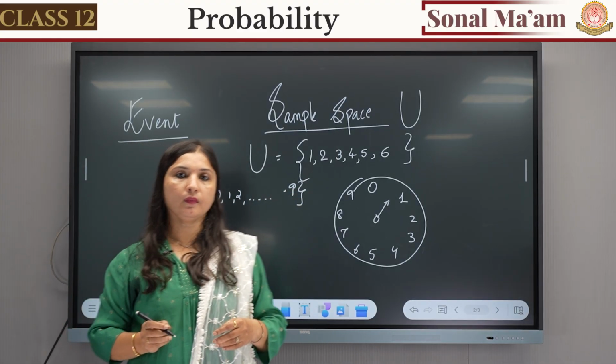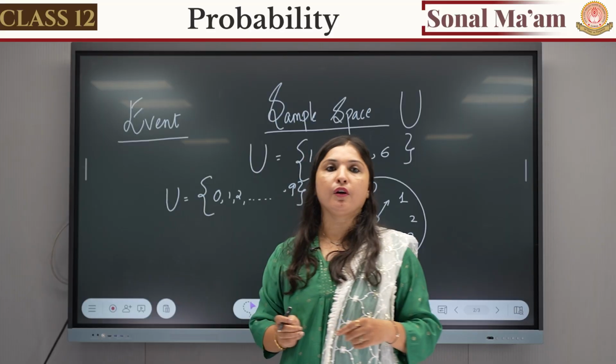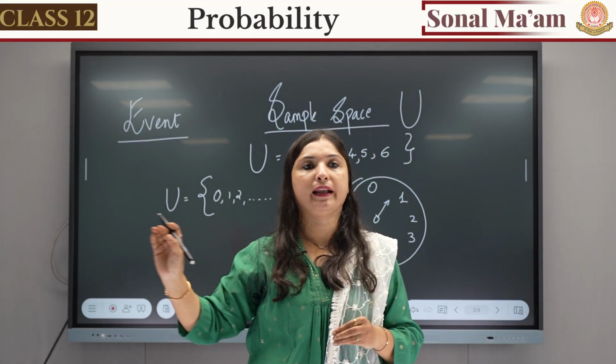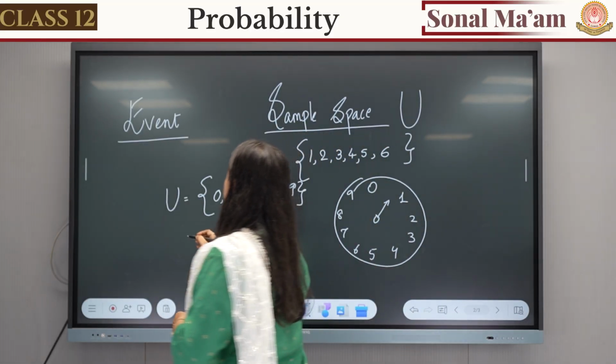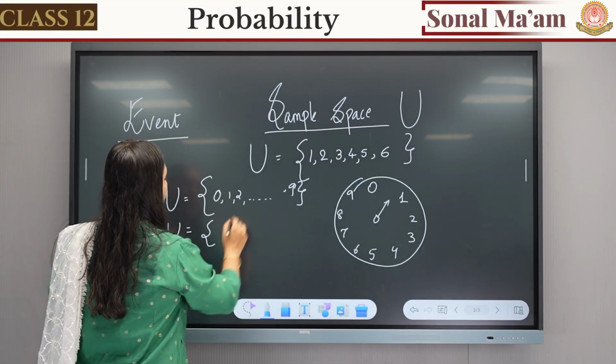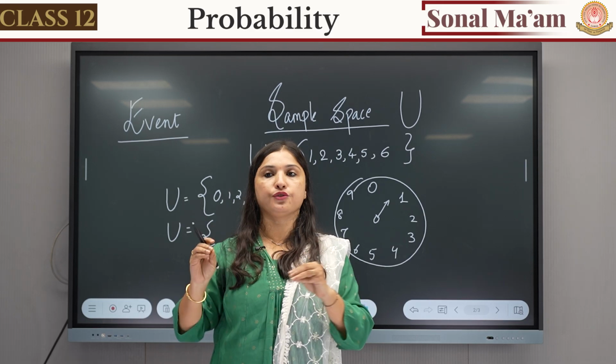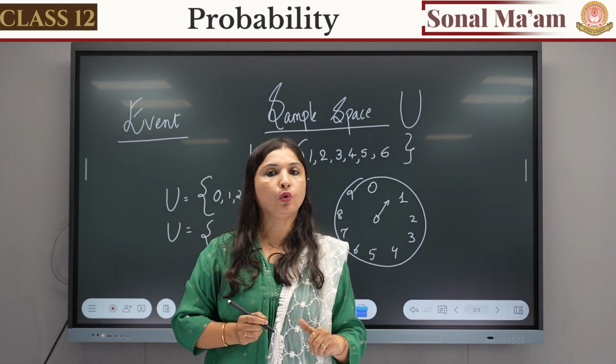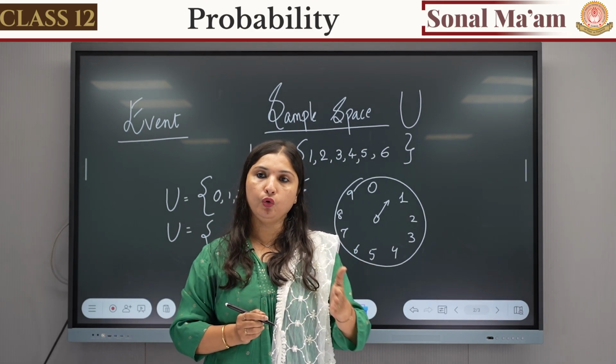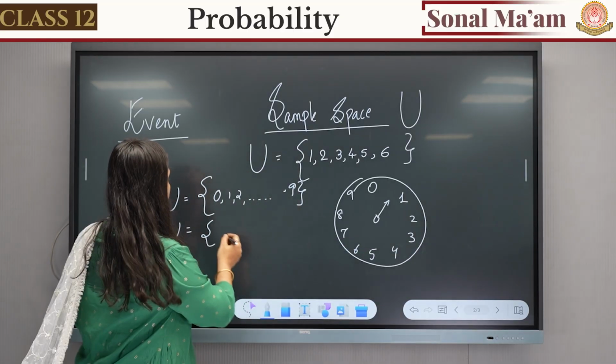9. Selecting one natural number from the first 100 natural numbers. What will be my U? Starting from 1, 2, 3 till 100.